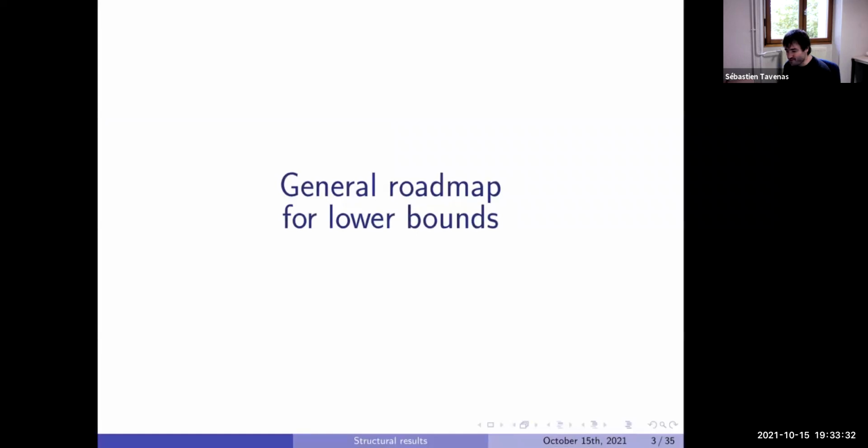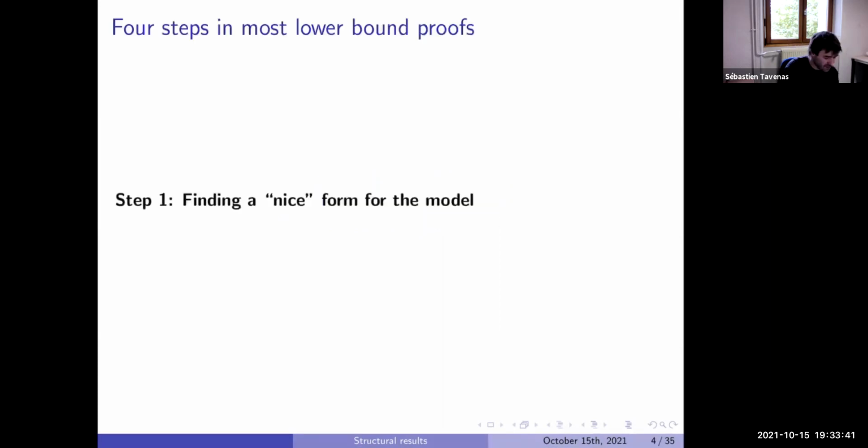So some idea in general, we want to prove lower bounds for arithmetic models. We want to prove that some polynomial cannot be computed by your favorite model. How can we imagine such a lower bound? We first find a nice form for the model.